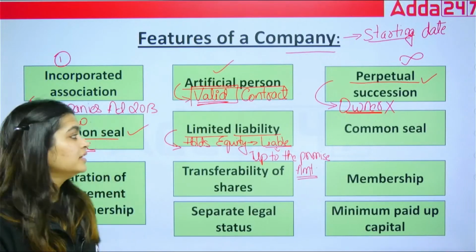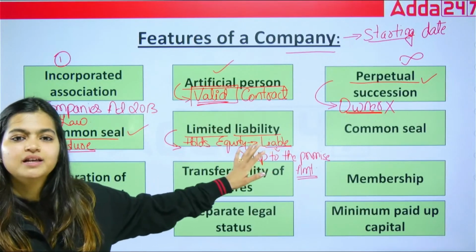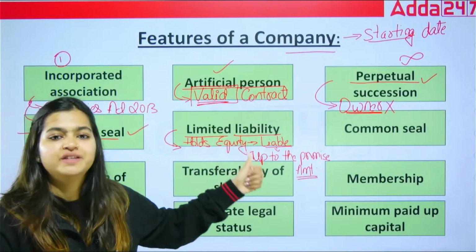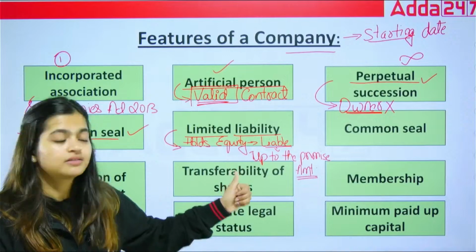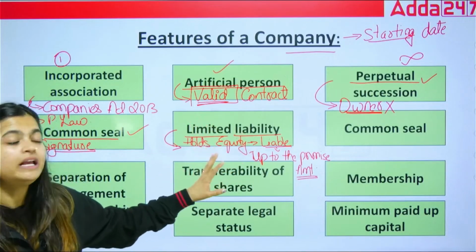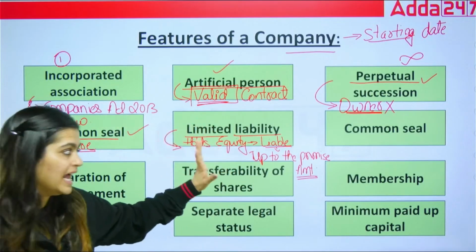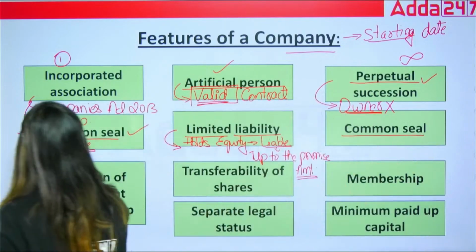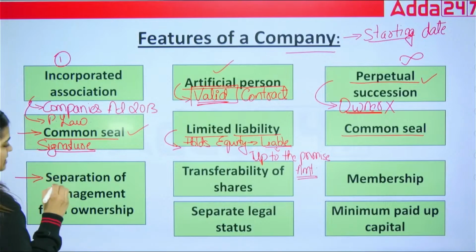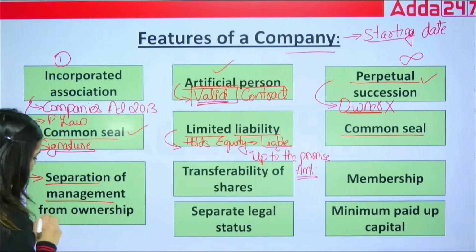That is what limited liability is. Okay, up to the shares you have invested, up to the shares you are holding, that will only be lost. That is the feature of a company known as limited liability. Next is common seal, which we have already covered. After that we have the next feature, that is separation of management from ownership.